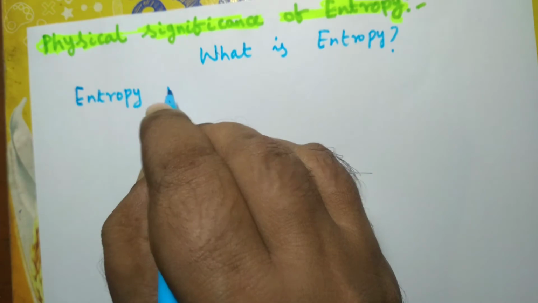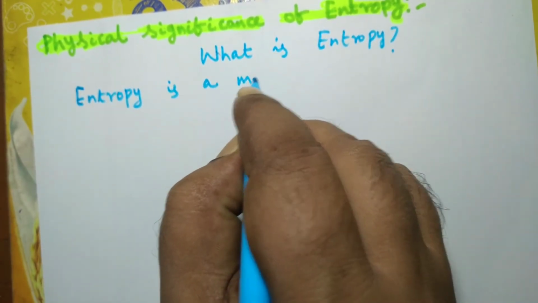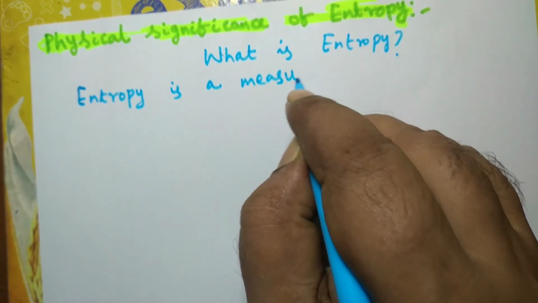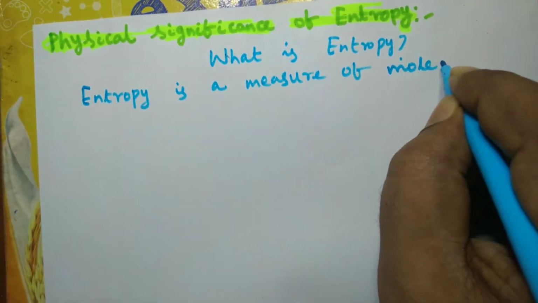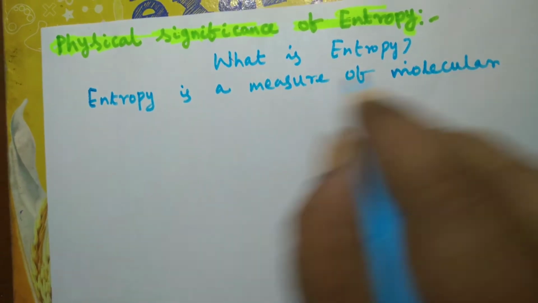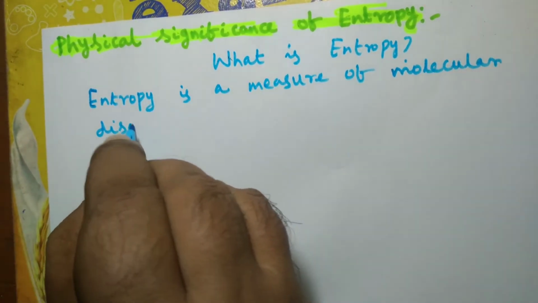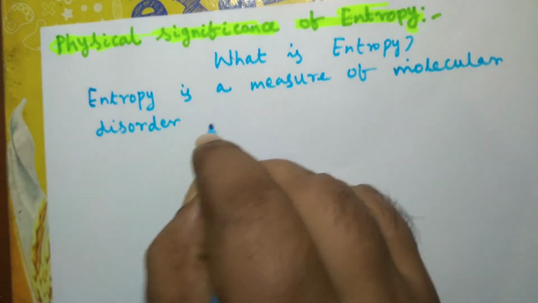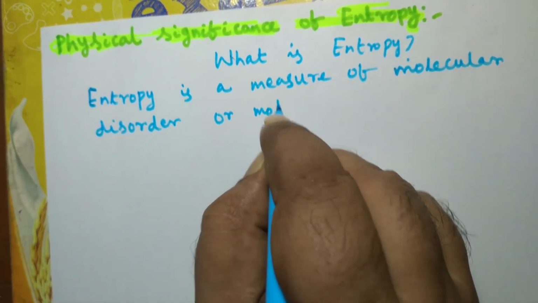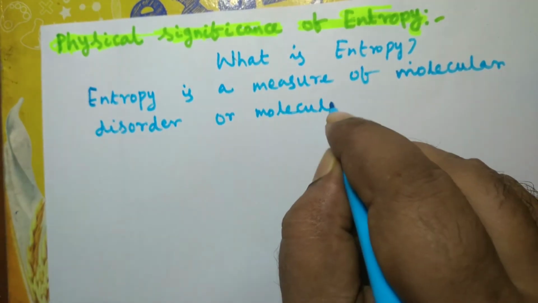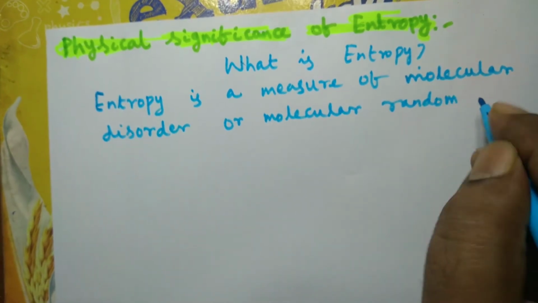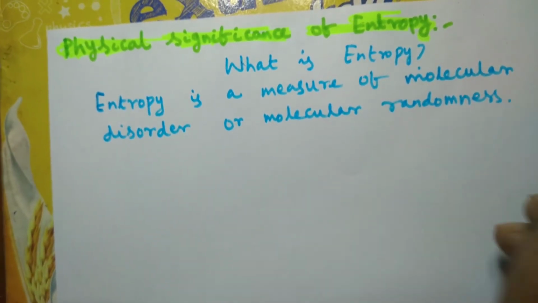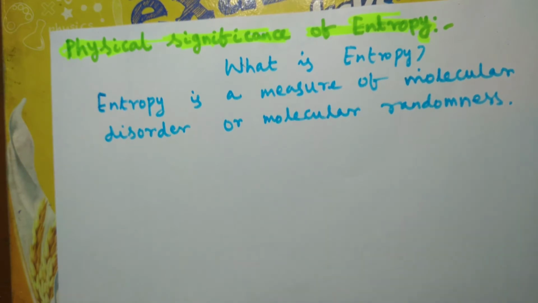Entropy is a measure of molecular disorder or molecular randomness. So in fact it is a measure of disorder or randomness.